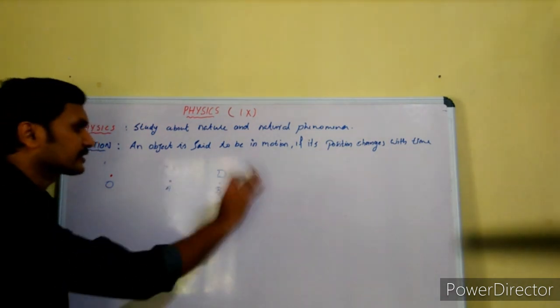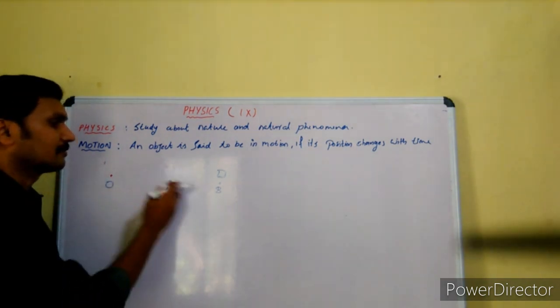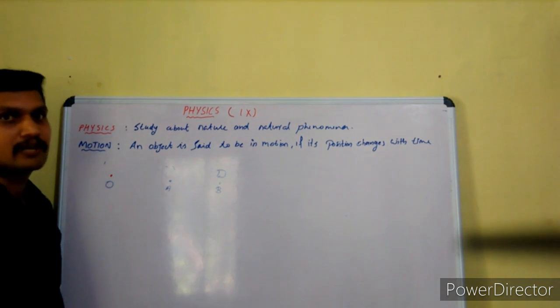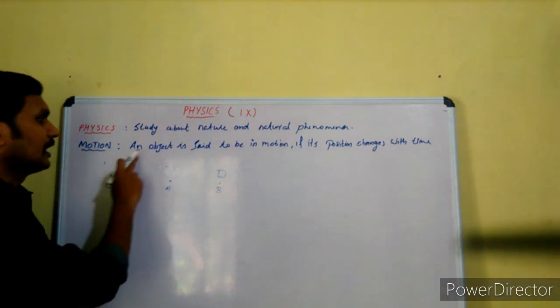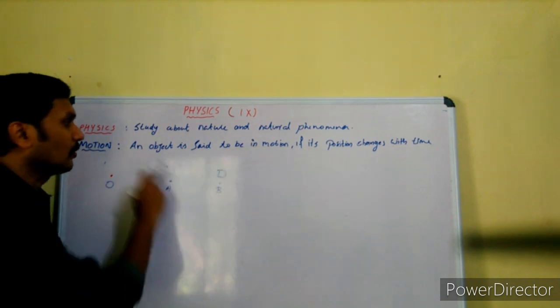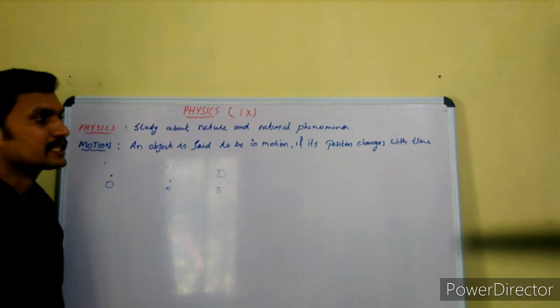So we say this object is in motion because the position of the object changes with respect to time. That is motion. An object is said to be in motion if its position changes with time.